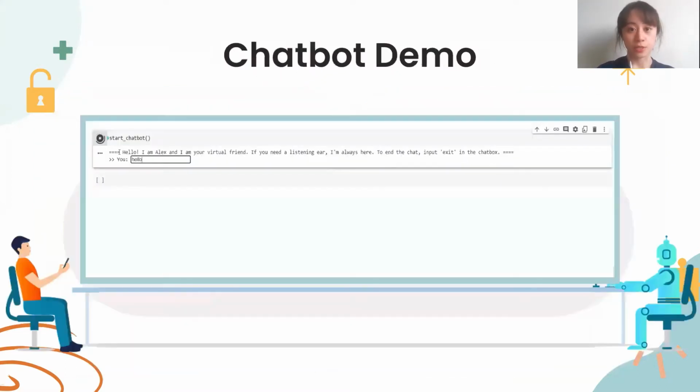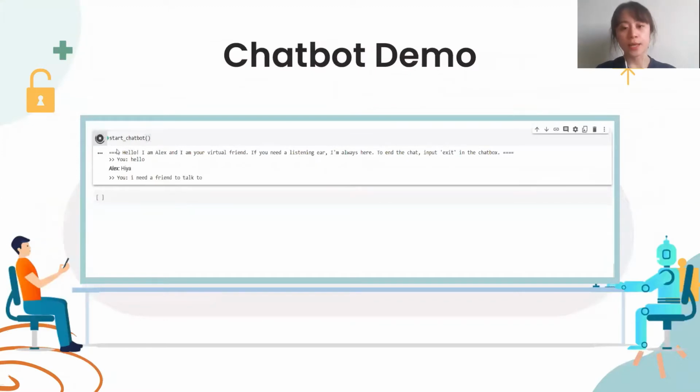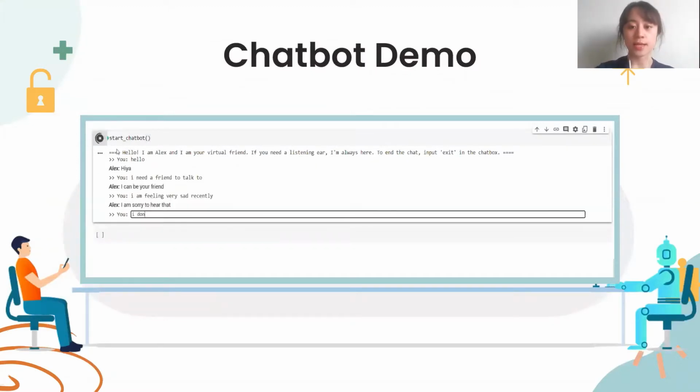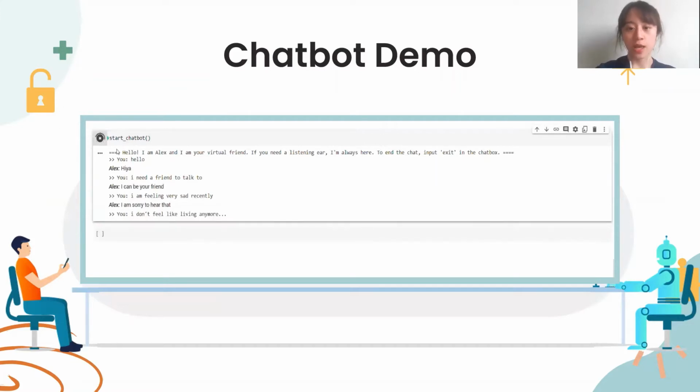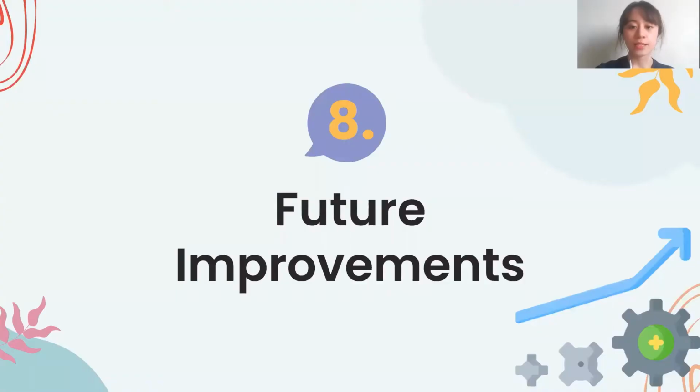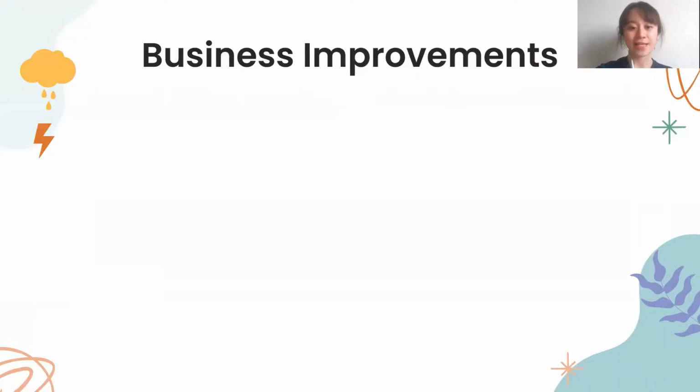Here's a demonstration of our chatbot where users can have normal conversations with. Once the chatbot detects a suicidal intent in the conversation, it will reply with appropriate messages to comfort and provide help to the user as seen here. Next, I'll talk about our future improvements from two aspects, business and technical.